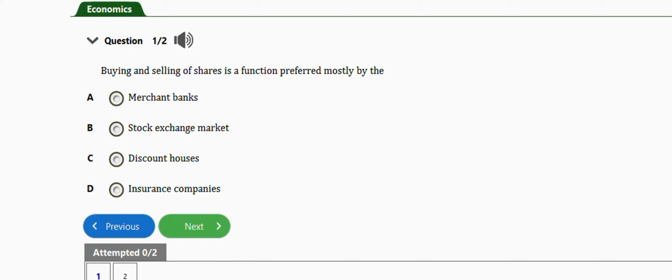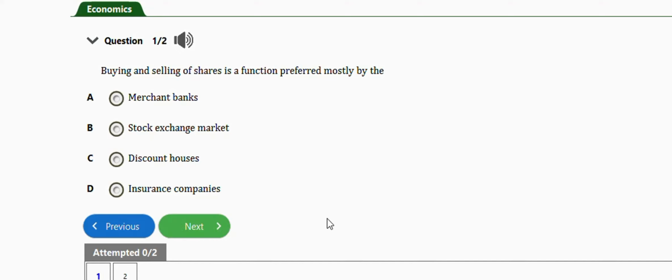Let's get started. The first question I have here says, buying and selling of shares is a function preferred mostly by the real merchant bank, stock exchange market, discount houses, insurance companies. The right answer is option B, which is stock exchange market.